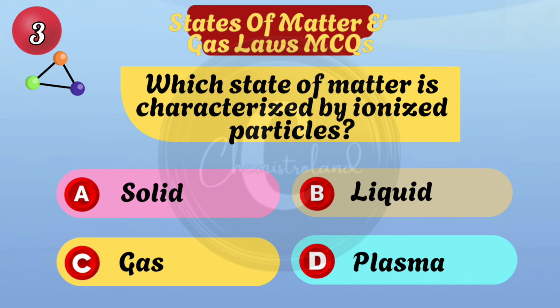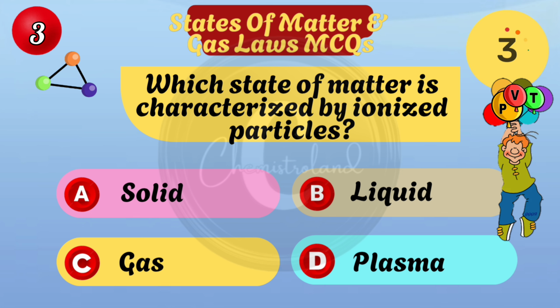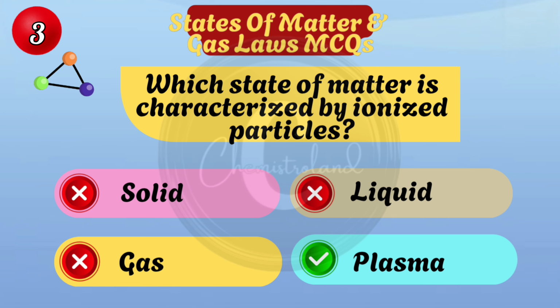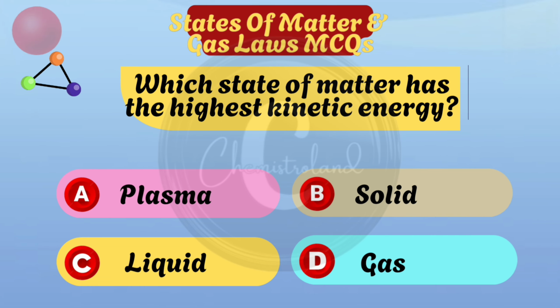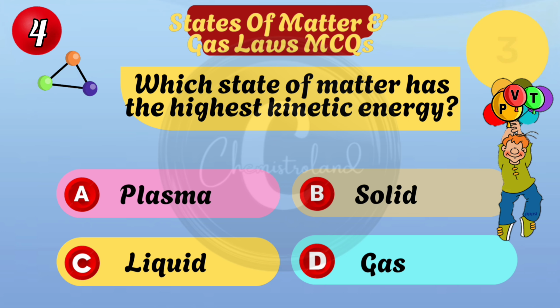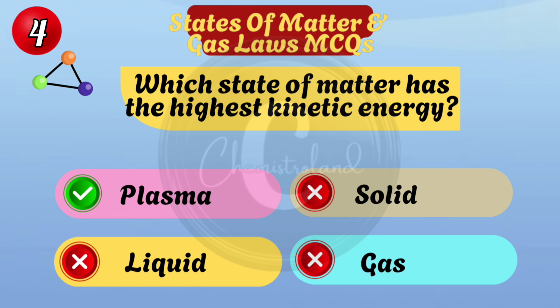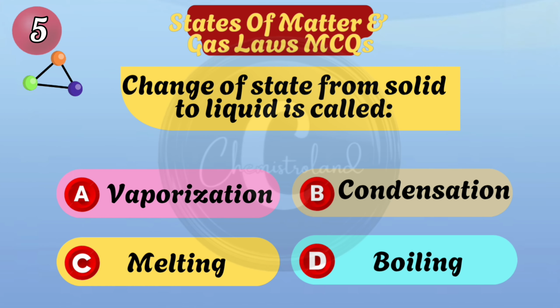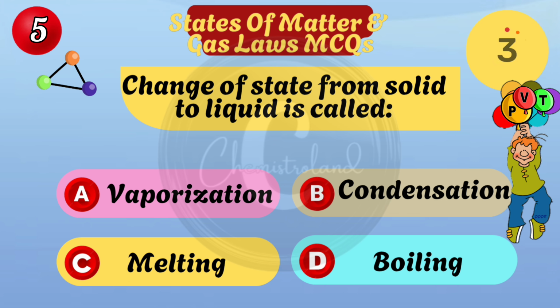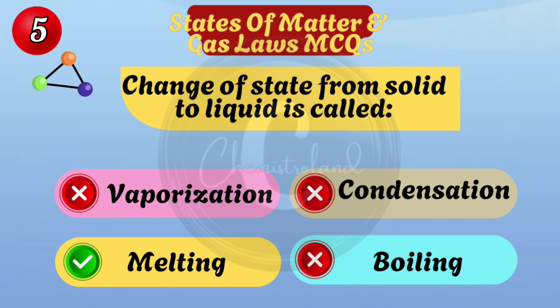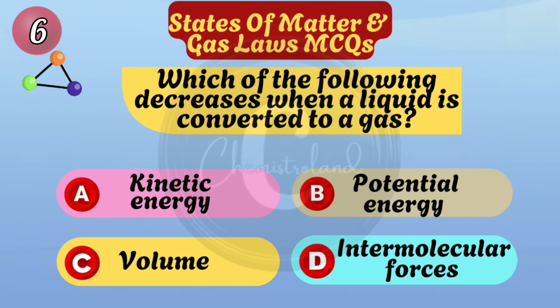Which state of matter is characterized by ionized particles? Option D, plasma. Which state of matter has the highest kinetic energy? Plasma contains the highest kinetic energy. Change of state from solid to liquid is called melting.